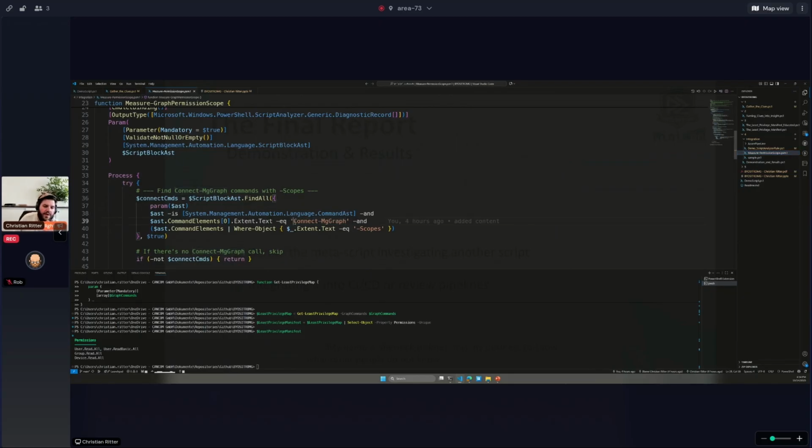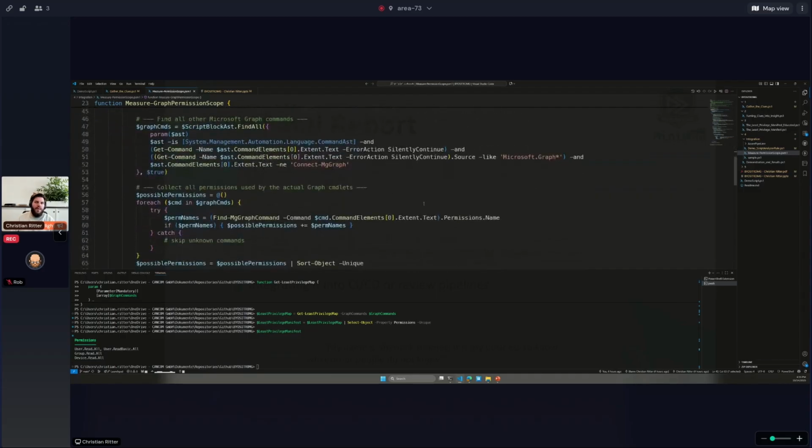I just try to look for the Connect-MgGraph command, and then I just want to know, okay, which kind of scopes did my script use, and then I go through all of those commands, get all of the permissions that are possibly applicable to the script, and if the scope parameter has a parameter more than the actual connection string really needs, then it should shout at me and say, hey, this is a bummer, please fix this.